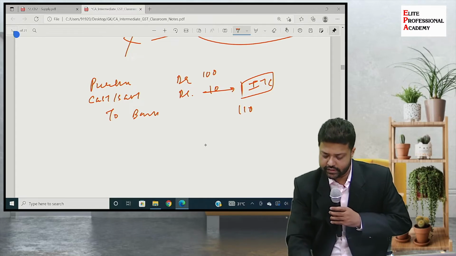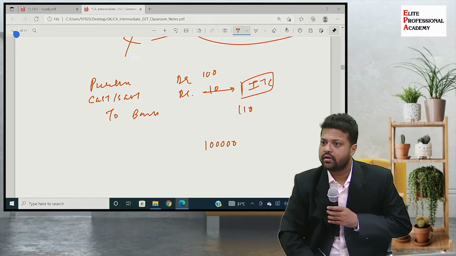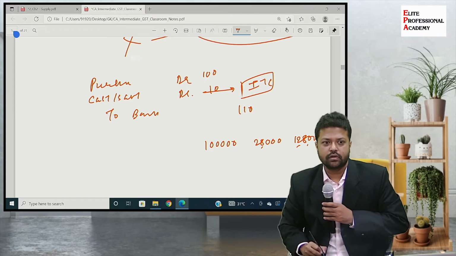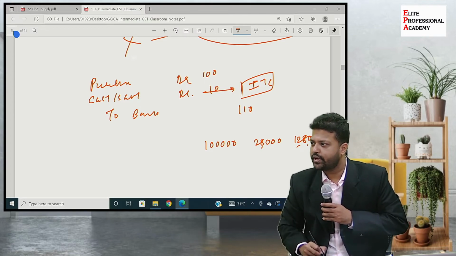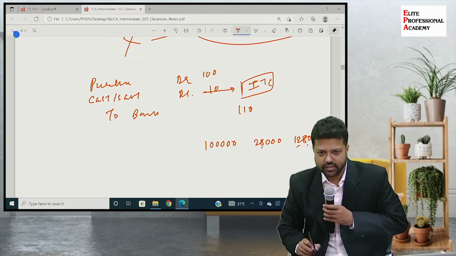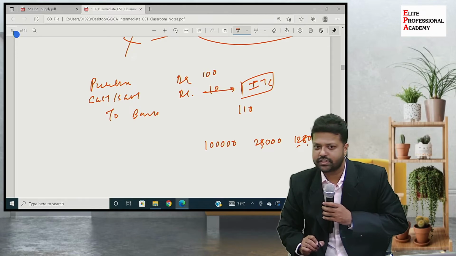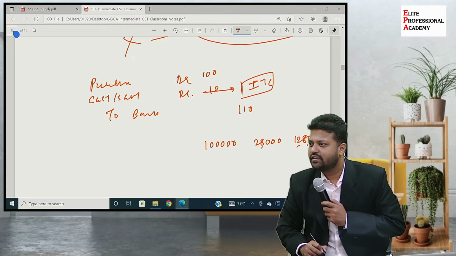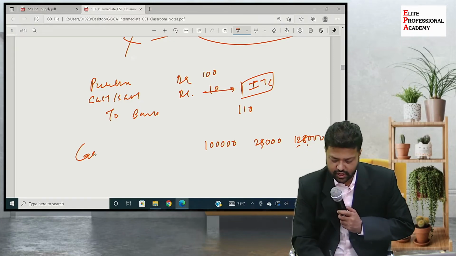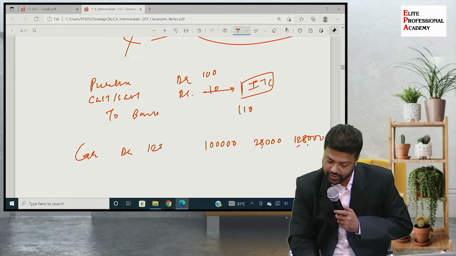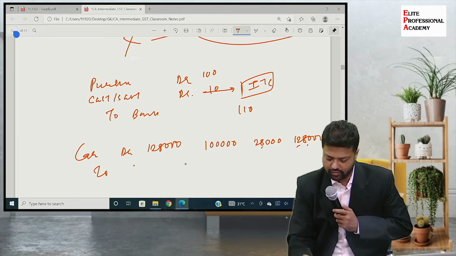Let's assume the car is 1 lakh. GST on that is 28,000. So total is 1,28,000. What entry would you be doing in the books of accounts? Am I asking a very difficult question? A very simple accounting entry I am asking. 11th standard, first accounting lecture, or maybe 6th, 7th accounting lecture. Car or vehicle account debit, amount 1,28,000 to whatever bank or whatever, 128.